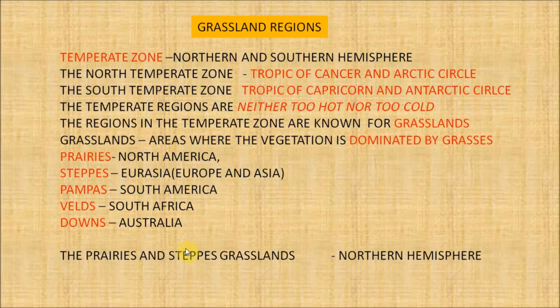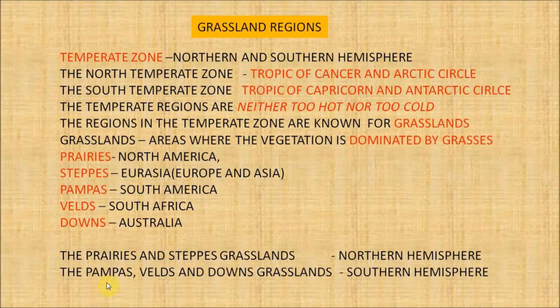During the winter months, the northern parts of the grasslands are covered with snow. Thus, crops can be grown only in summer months in the northern hemisphere. The pampas, velds, and downs lie in the southern hemisphere. Crops can be grown throughout the year in these grasslands of the southern hemisphere.